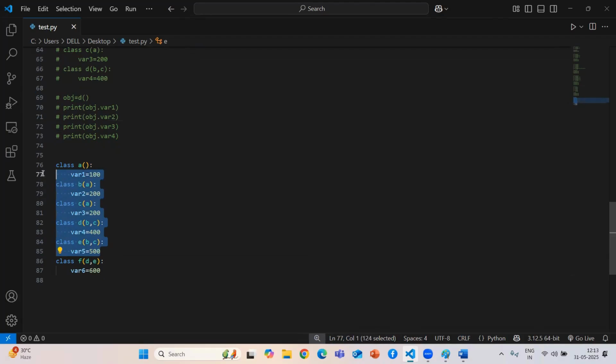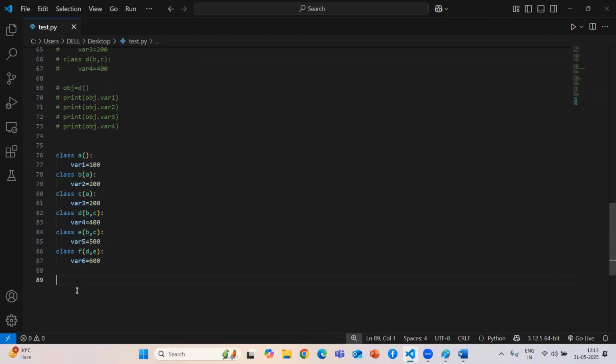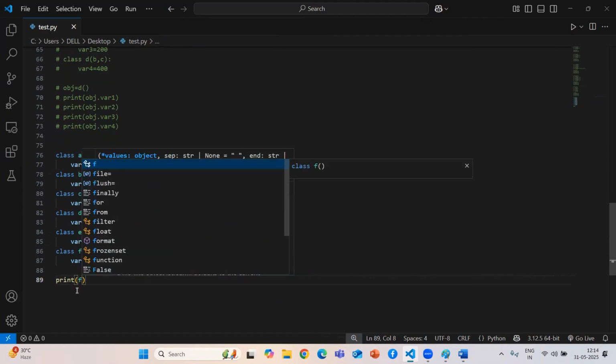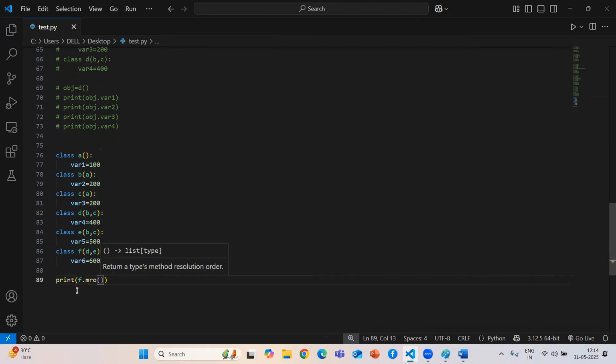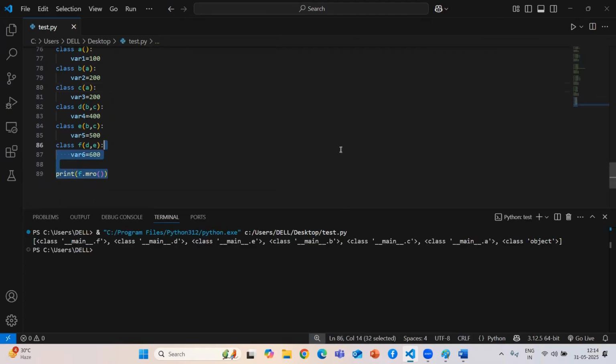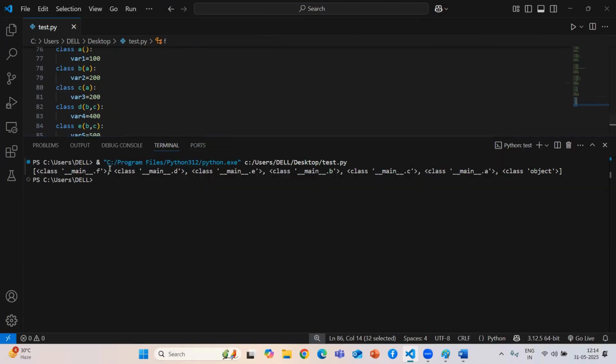For each and everything you can find it. So the syntax is, you just need to print. First, you need to give the class name and then the MRO function. Now if you run this code, it will give a direction, means from where it will start, from F to the end. Just see, guys, it gives that from F first. The child class will be F, and your parent classes will be D and E. Then again your classes will be B and C. Means in this order it will take the properties.